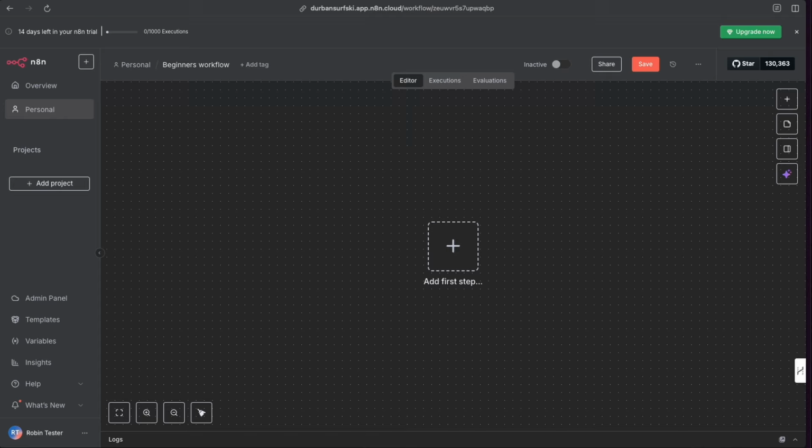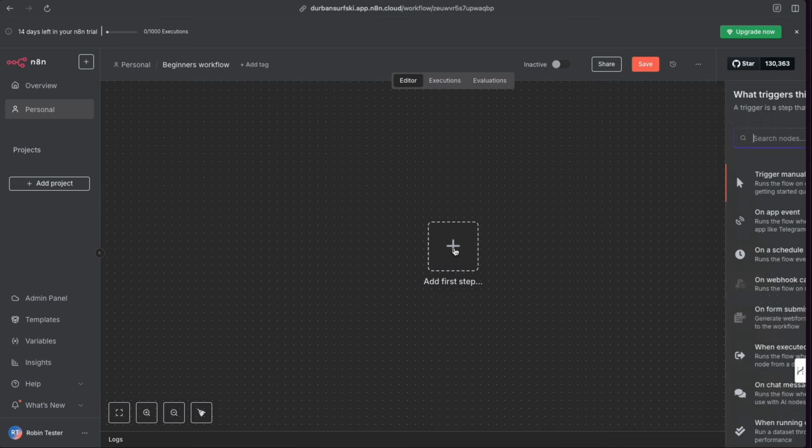So all workflows start with a trigger, even if they're human-based. And in our example, the telephone ringing is the trigger. That is what initiates the action. It's what makes the receptionist reach over and answer the phone. So the first step that we need to be looking at here on our canvas, adding our first step, is a trigger step. Now, you can bring a trigger onto your canvas here by clicking this plus button or by clicking this plus button over here.